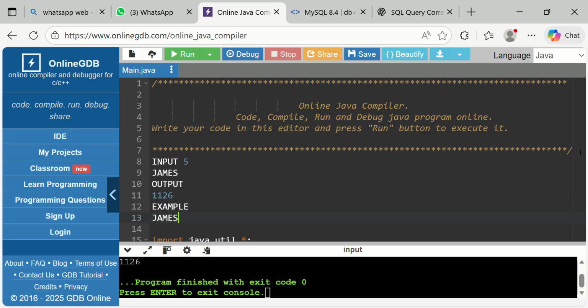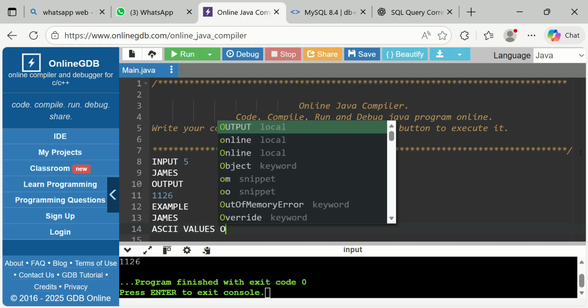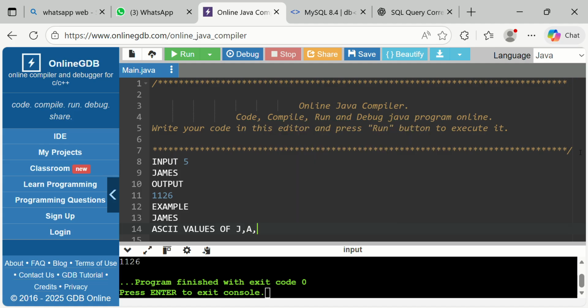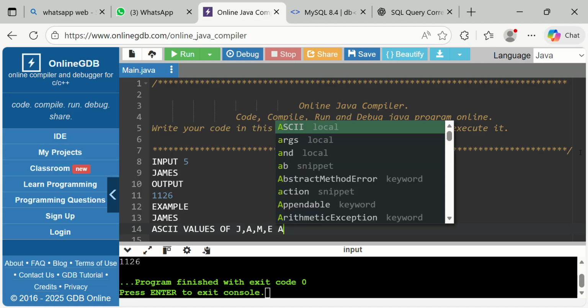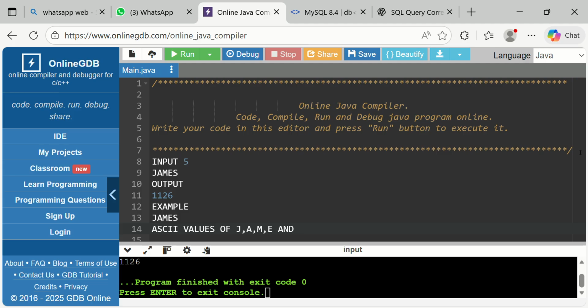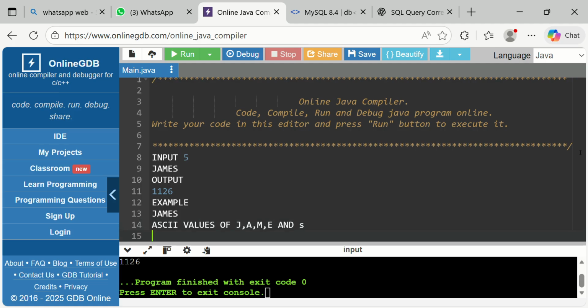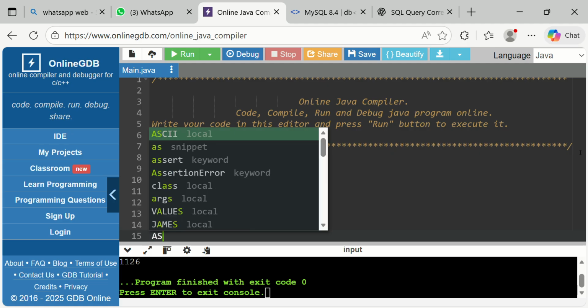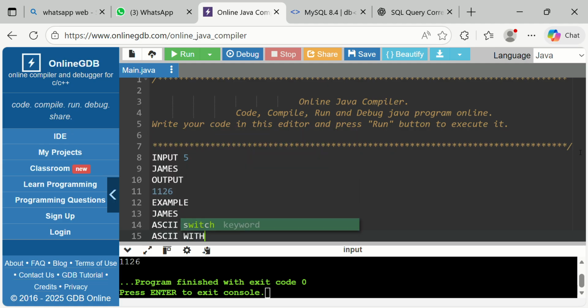James is the word that has the length of 5, and here the ASCII values of J, A, M, E and S have some values. So what we have to do here is multiply the ASCII with the index.